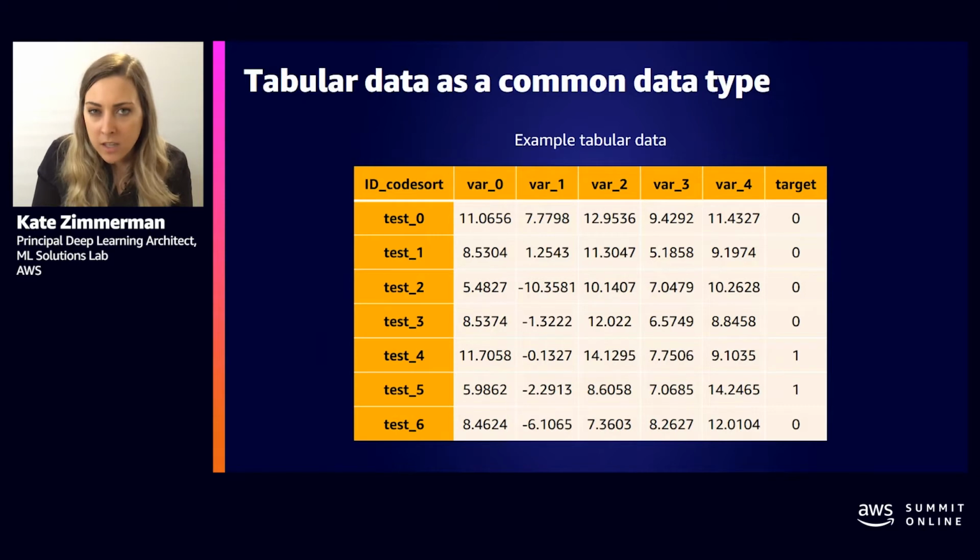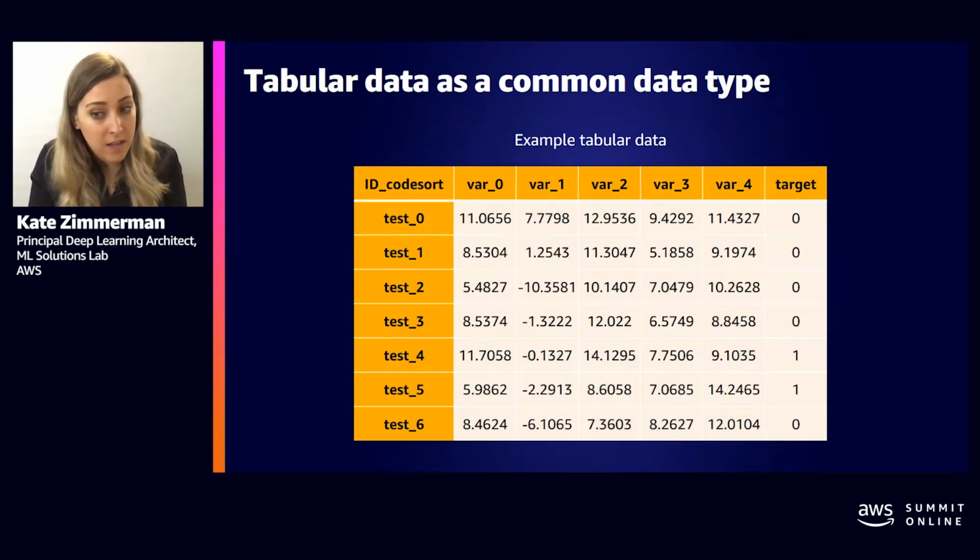So the first ingredient for using SageMaker Autopilot is tabular data. So what is tabular data? Well, when I say tabular data, think CSV, spreadsheets, relational databases, Excel sheet, rows and columns. Tabular data is a structured data set, and as you may have guessed, it also happens to be one of the most common data sets that you'll find out in the industry.